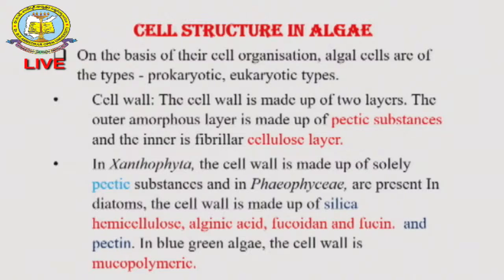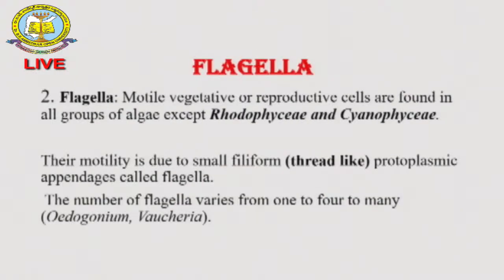Just now I told you the cell wall is made up of two layers. The outer layer is called the pectic layer, with pectic substances, and the inner layer is the cellulose layer. In the Xanthophyta, the cell wall is made up of pectic substances. In Phaeophyceae and diatoms, nowadays we extensively use the diatoms in the toothpaste industry. The diatoms are used exclusively.